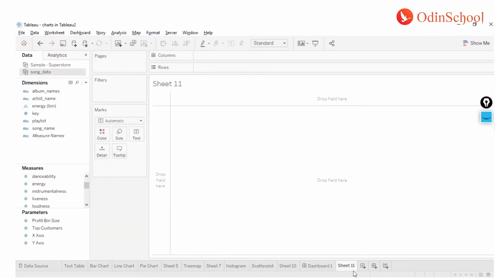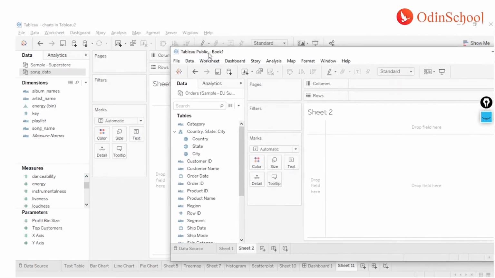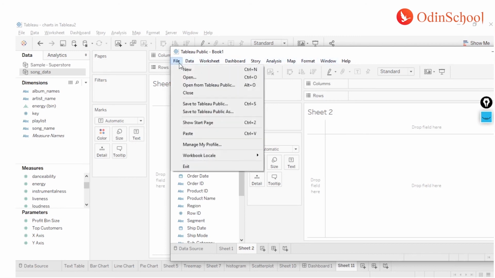Let me switch over to Tableau Public. This is my Tableau Public over here. Now if I have to save any visualization on my Tableau Public, you see over here I have this option of Server, but in Tableau Public I do not get that. Even if I go to File and say Save, I do not have a Save button. It says Save to Tableau Public or Save to Tableau Public As. So that's the reason you will have to create a public account in which you can save all